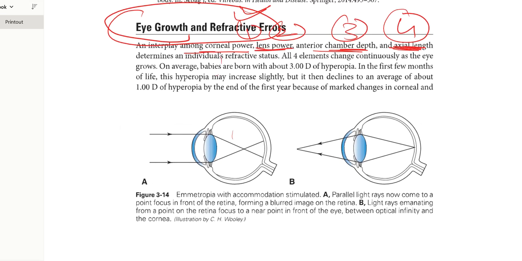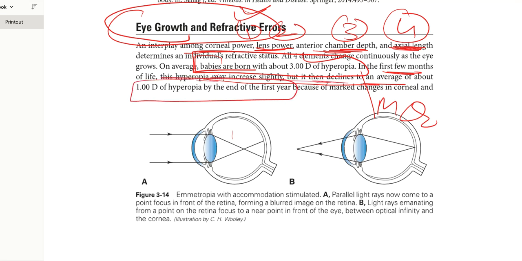And babies are born with what? 3 diopter hyperopia. Past MCQ. In the first few months, what happened? At the end of the first year, 1 diopter hyperopia, again an MCQ.